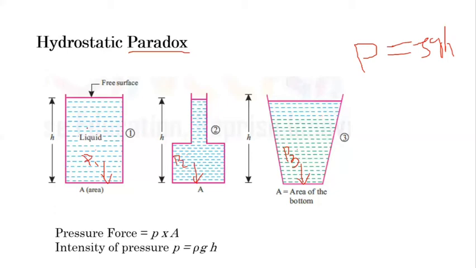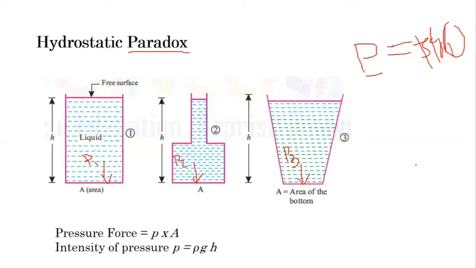So let's consider water is filled in these three pots. So rho is common, g is common for all. So h is the only variable to calculate the pressure. But here in all these three cases, h we have already considered equal. So the intensity of pressure is equal in all these three. So here we can say P1 equals P2 equals P3.